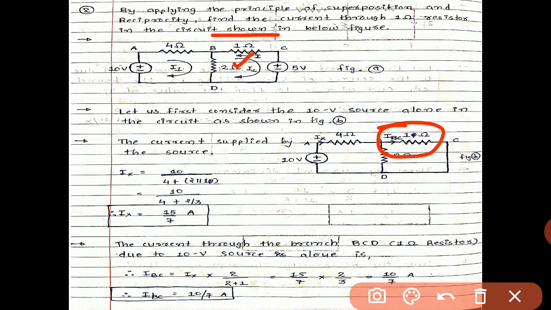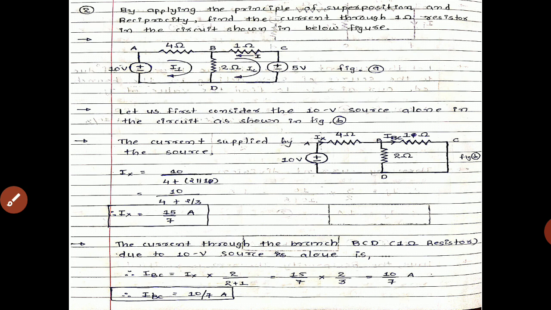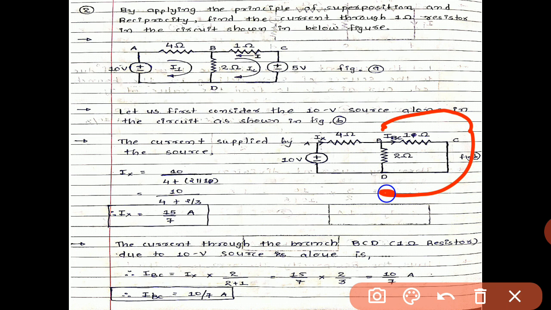So the current through the branch BCD, due to the 10 volt source alone, is IBC equals total current Ix multiplied by the resistance which is in parallel. So the parallel resistance is 2 ohm divided by 2 plus 1, the total resistance of this loop.